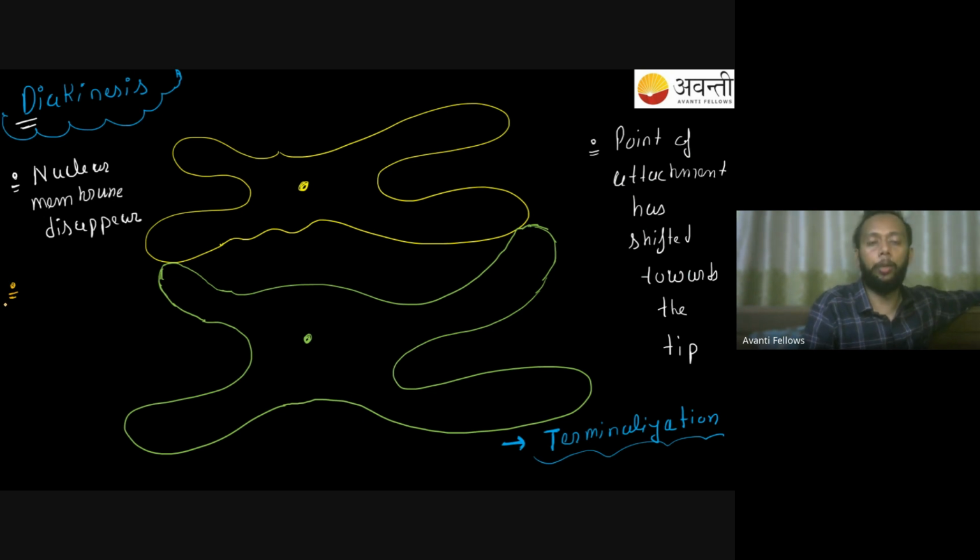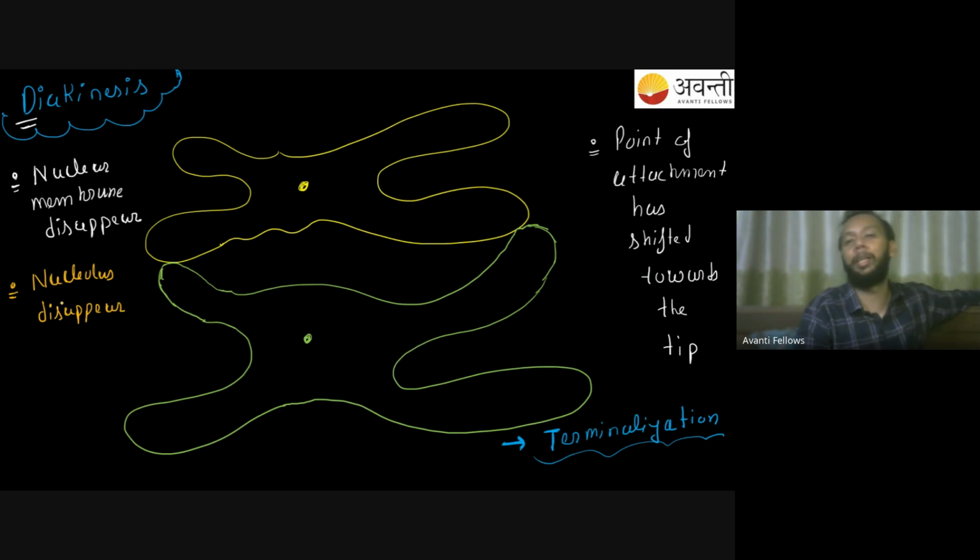The second thing is that your nucleolus is also going to disappear. These are the events you generally find happening at the end of the prophase.